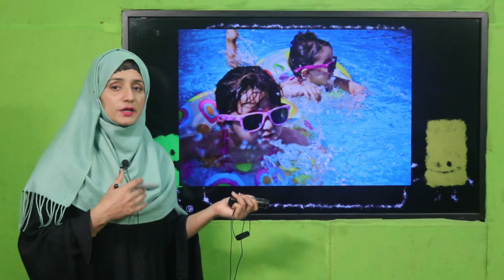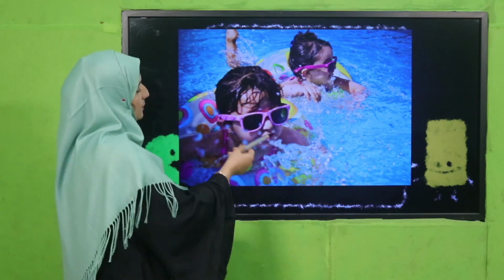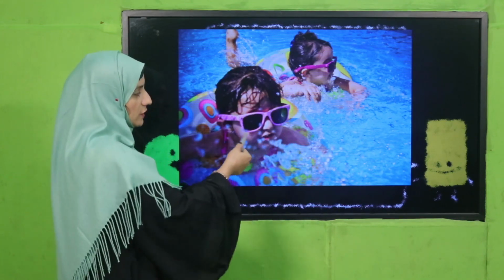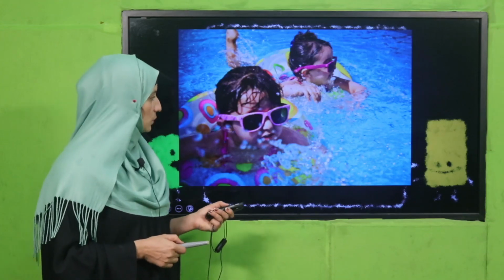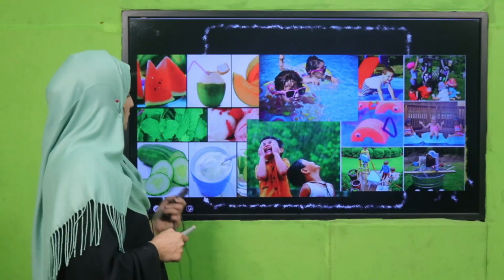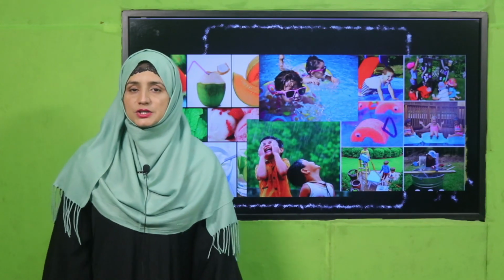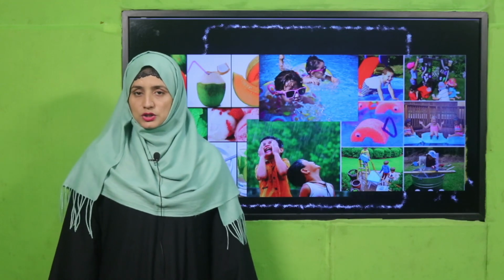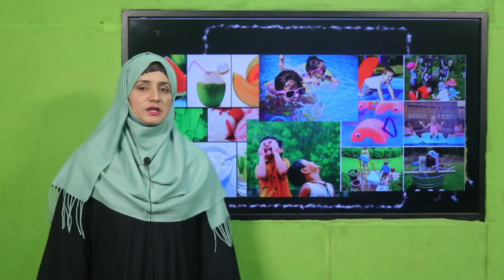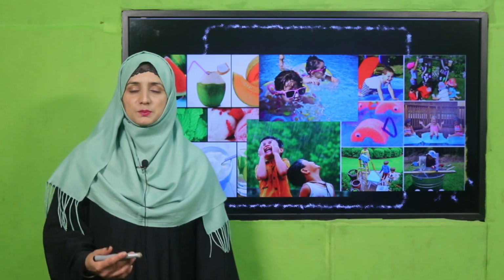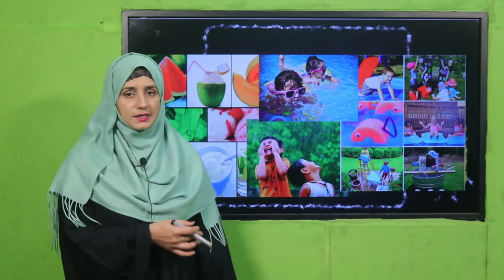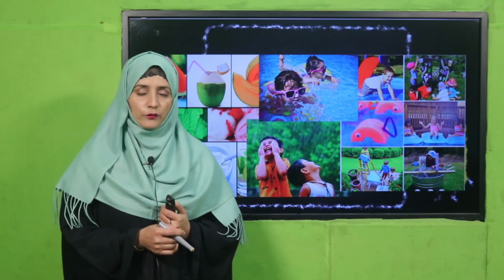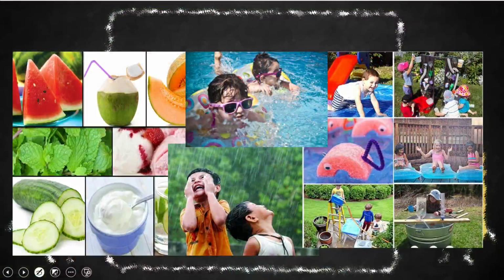These are pictures for examples, and you have to describe using naming words and action words, deciding which action words and which naming words you will use. In this way, my dear teacher, you can show pictures to your students, and then we will see how they can describe these pictures according to the naming words and action words. Pause the video and perform this activity in your class.